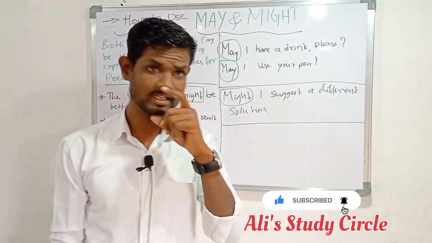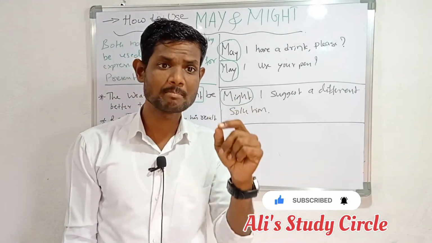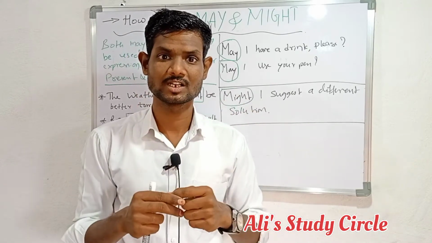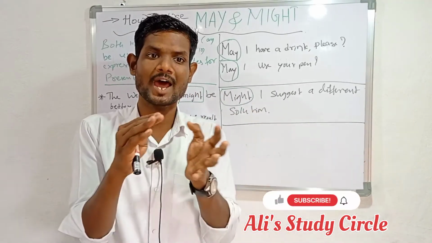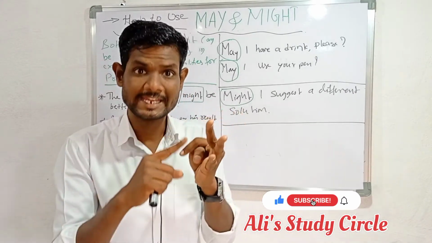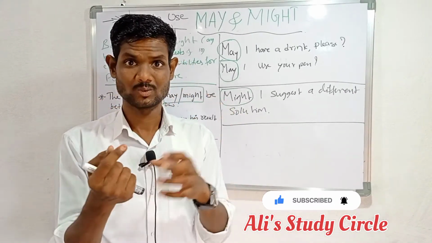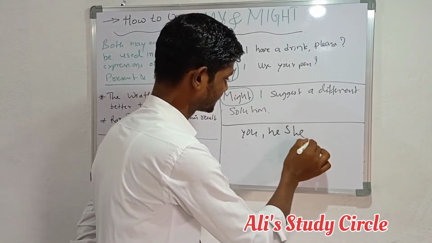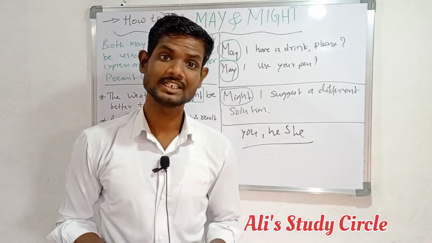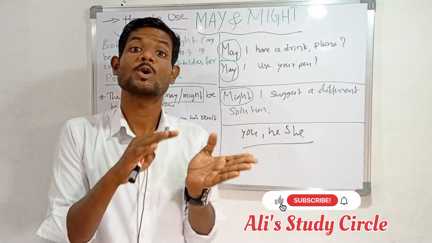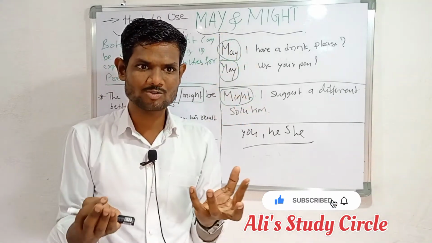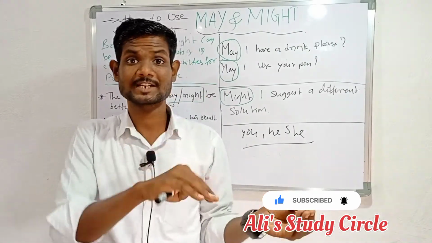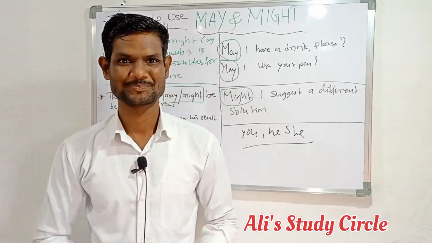Another use: may is used sometimes to give permission, particularly when applied to you, he, she, they, or proper nouns, to show that the speaker is allowing something to happen.